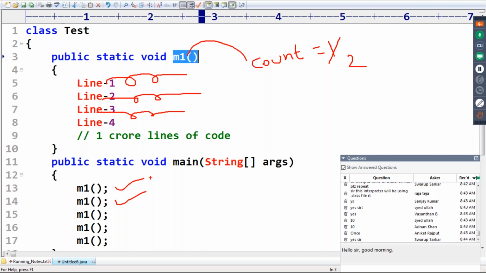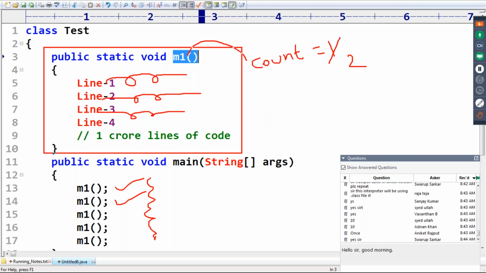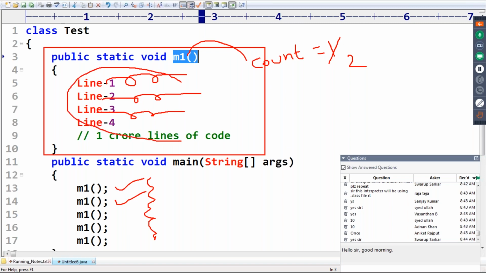If you call the same method multiple times, the JVM immediately identifies that this is a frequently executed method. If it is a frequently executed method, why translate it every time? Translate this total code only once, at a time. Who is responsible for doing that? The JIT compiler is responsible.